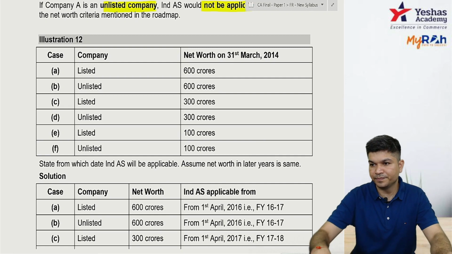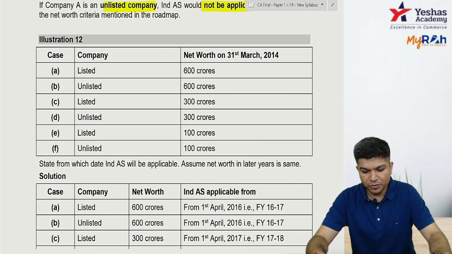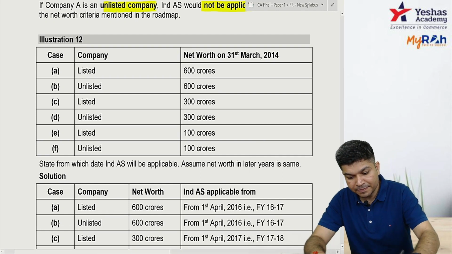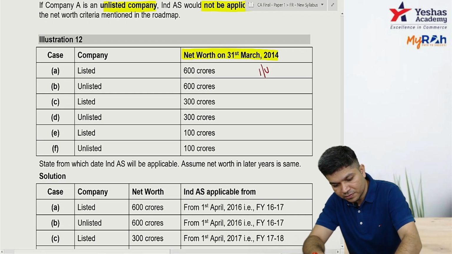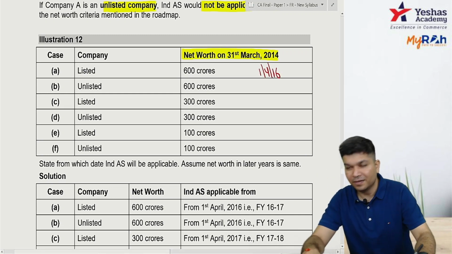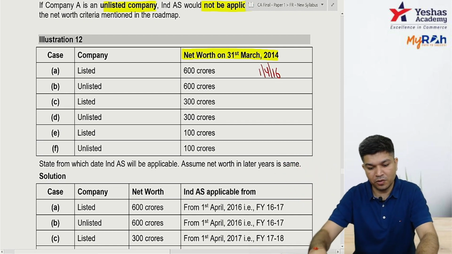Okay. Going to the next one, question number 12. Listed company, and they were given a net worth on March 14 of 600 crores. Can I say 1416 onwards? You have to give comparative, but that's okay. I'm not writing that. It's 1416 onwards.